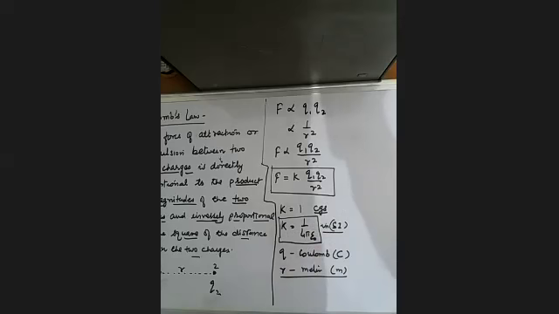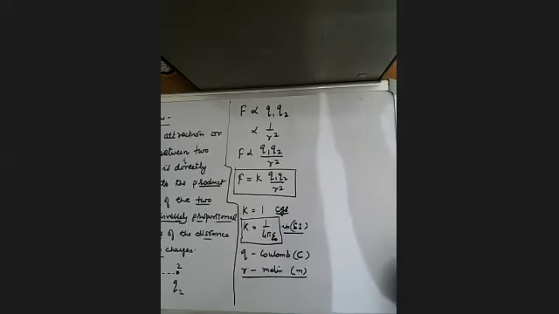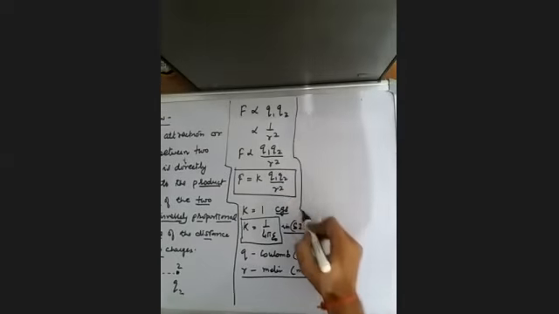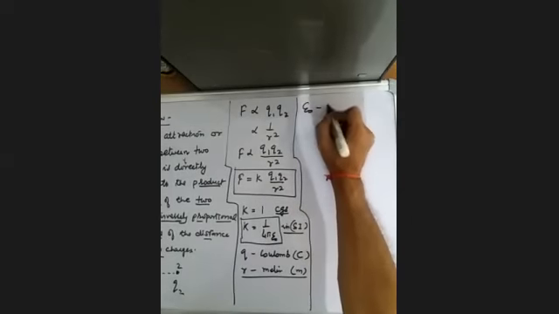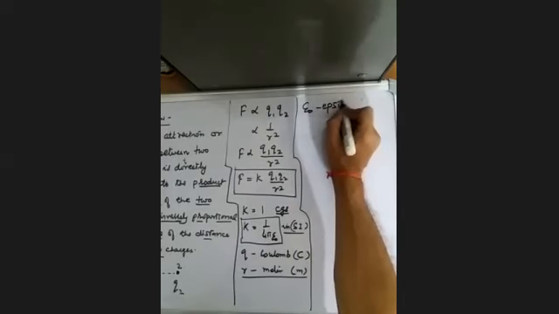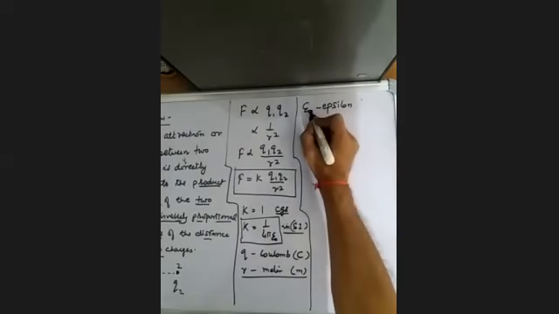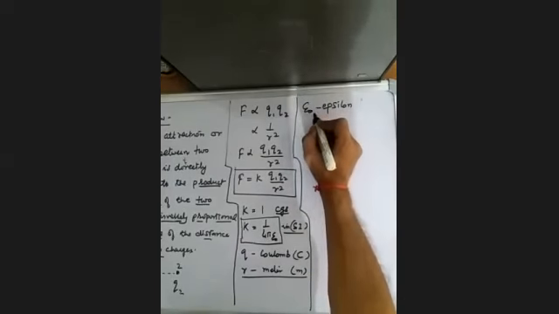And we had discussed what epsilon naught is. I hope you remember. Epsilon is this letter, and naught, that is 0, is at the base.